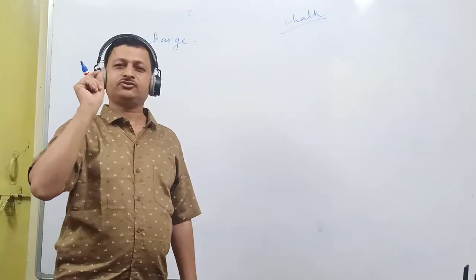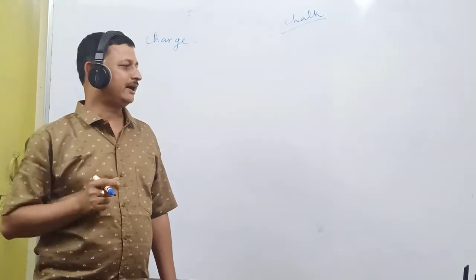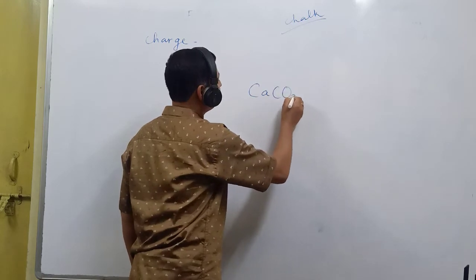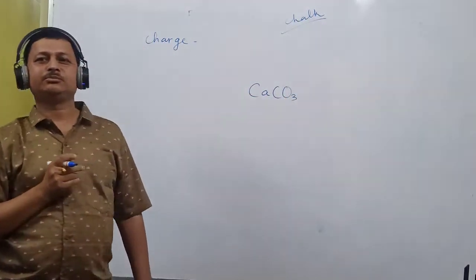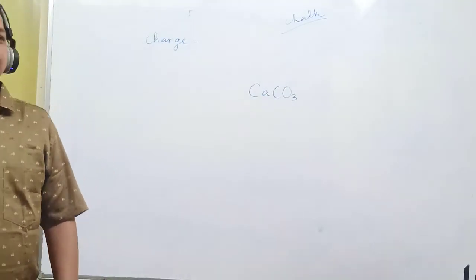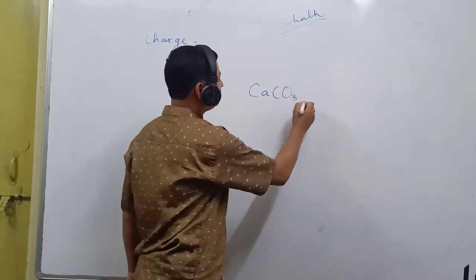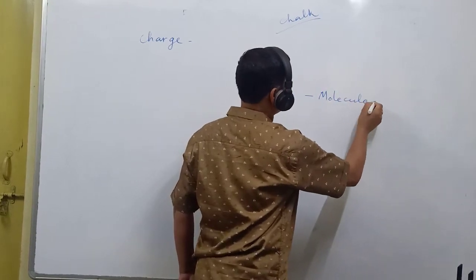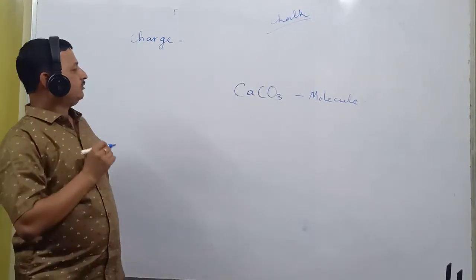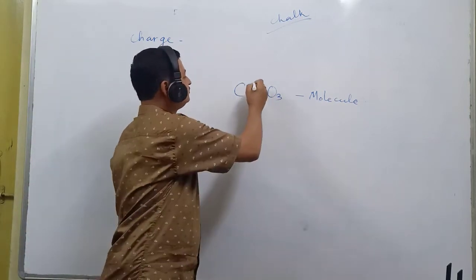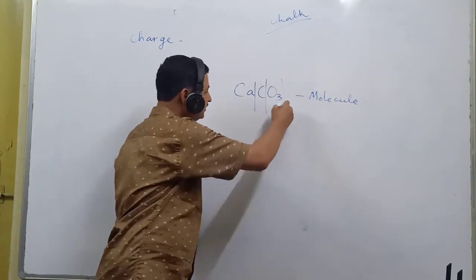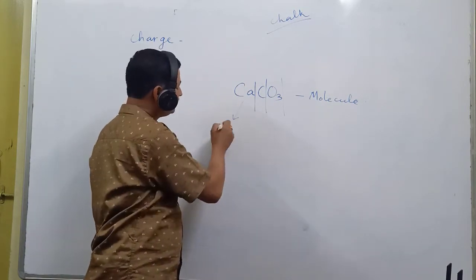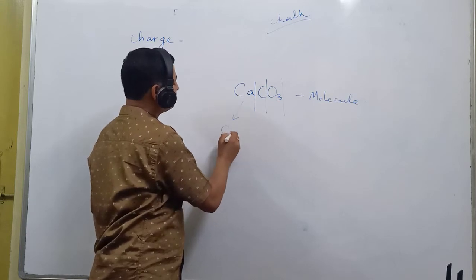And when a single chalk dust is divided into million parts, I will get calcium carbonate, which is the chemical formula of chalk. Is that clear? This is calcium carbonate. You can say this is the molecule. It is in molecular form. And as you know, a molecule is composed of different atoms. Here in calcium carbonate, this is in atomic form, that is calcium.